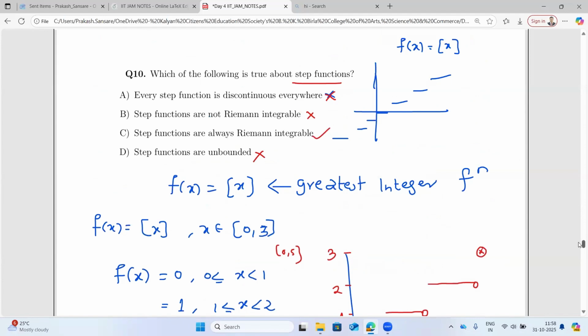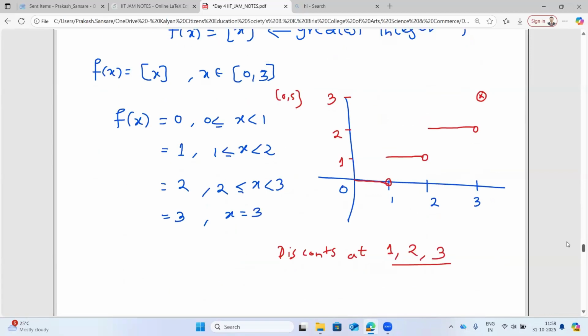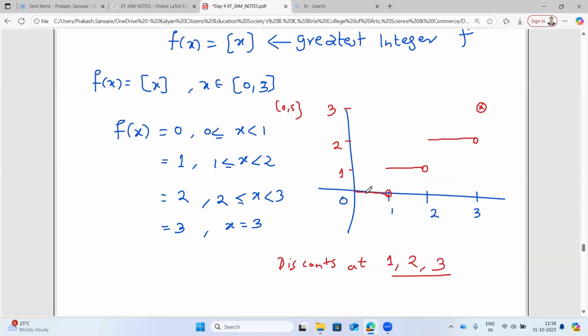Now the interesting question is, what is the integral of this? You could see that here there will not be any rectangle, so the area below this line is basically 0. So from 0 to 1, the integral value of f(x) is 0.